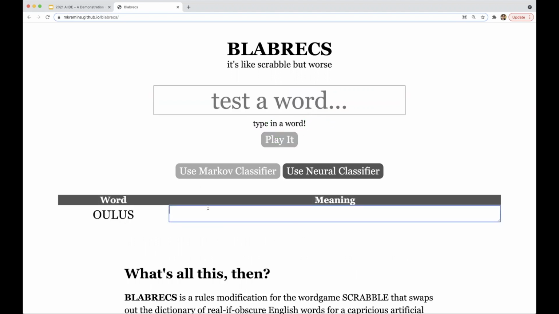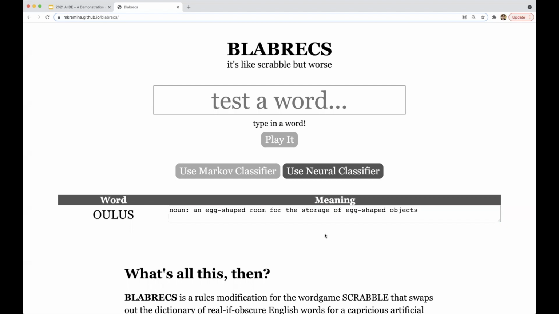And you can see here that we've got a table now with, on the left-hand side, the word that we've just created, and on the right-hand side, a text box where its meaning can be entered. In this case, we're going to say that Ulyss is a noun, and that this definition is an egg-shaped storage room, or a room for storing egg-shaped objects. And so now play would pass, as in Scrabble, to the next player, and they would use the letters that they've been given to try to create another word, and so on and so forth, with all the players having to find a way to get their words past the judge that's been implemented here.